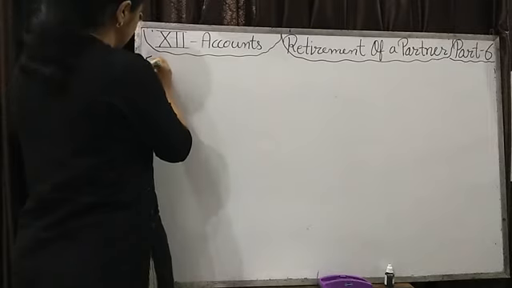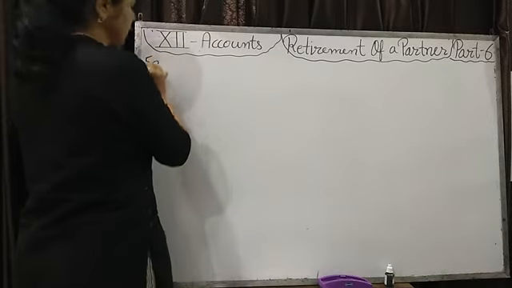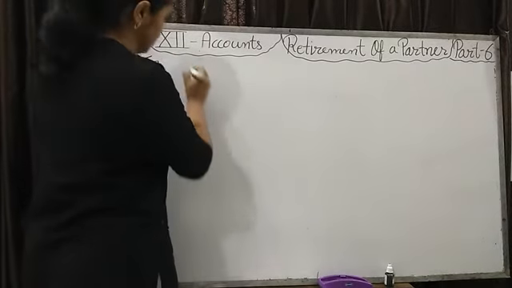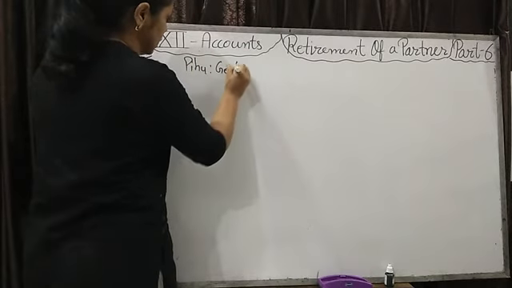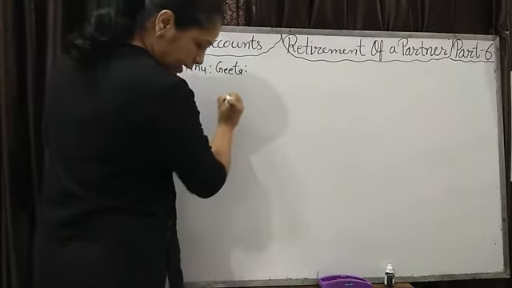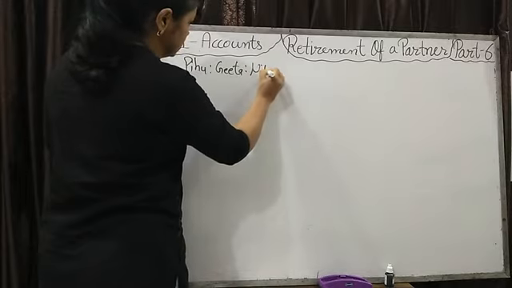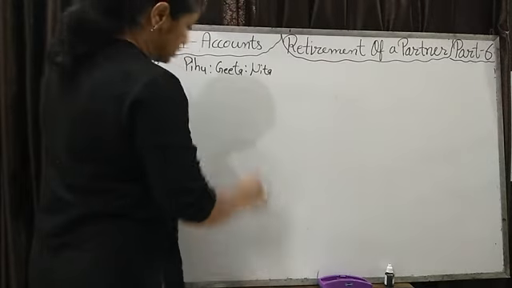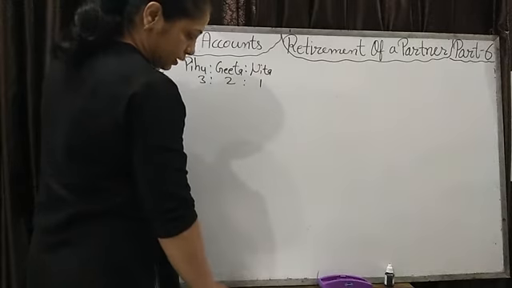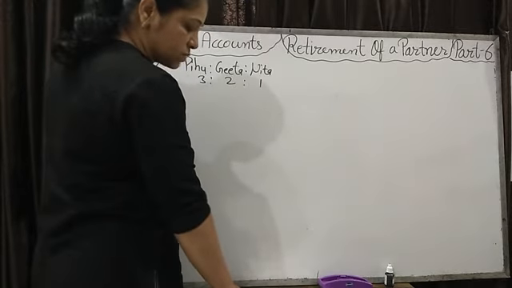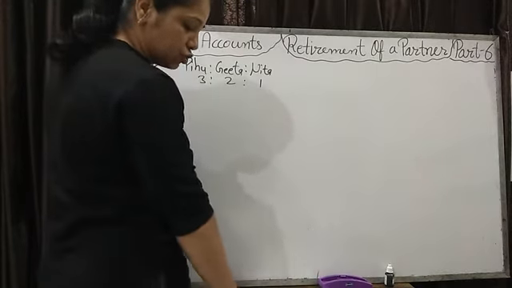First of all, illustration 50. Pihu, Geeta and Neeta are the three partners, and their profit sharing ratio is 3:2:1. On 31st March 2015, a balance sheet is given to you.